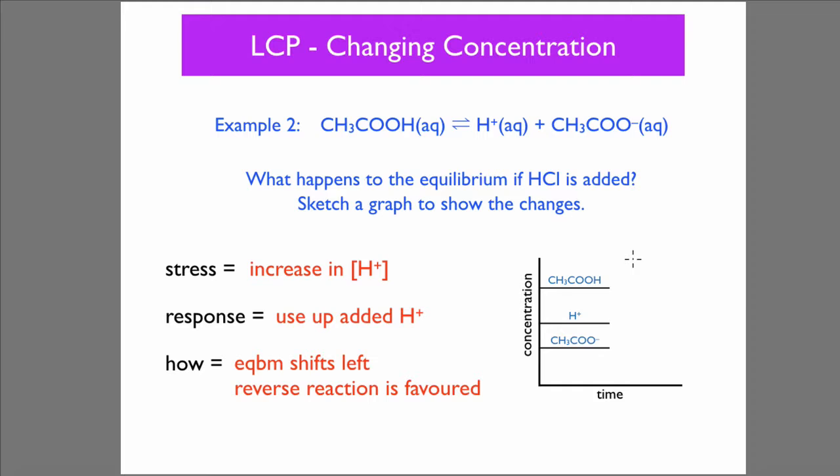So let's say we've got an equilibrium initially here. What would happen if you suddenly add more H+, it goes up, then it would be used up, but you still end up with slightly more hydrogen ions concentration, and so more ethanoic acid would be formed, and obviously the ion would be used up, and that would lower in concentration.